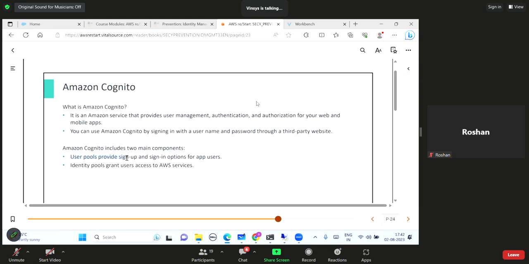So in short, we are going to have the registration options of the user here. And once that is done, the authorization, I will say what permissions you are going to give those users. So merely they have authenticated with Facebook or maybe Google doesn't mean that they will have access to all the AWS services, right? They must have some authorization there. So limited permission I am going to give you. So there comes the identity pool.